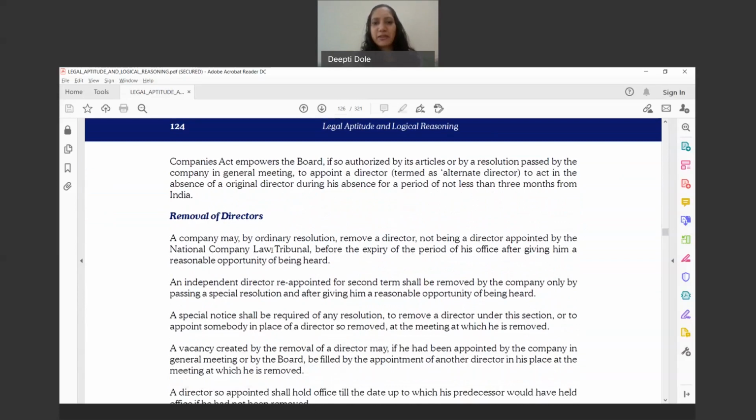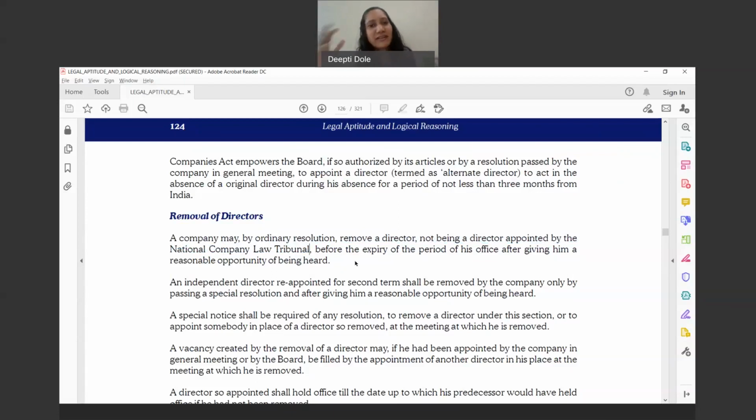A director can be removed, of course, by passing an ordinary resolution. And of course, if that director is not appointed by NCLT, so if it is a court appointed director, then it's a different story.